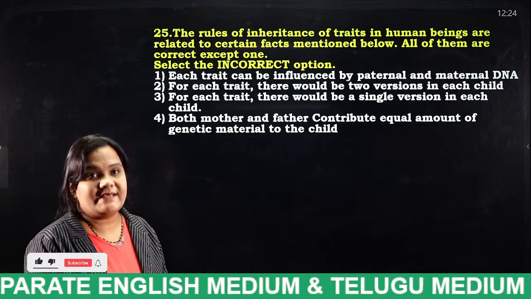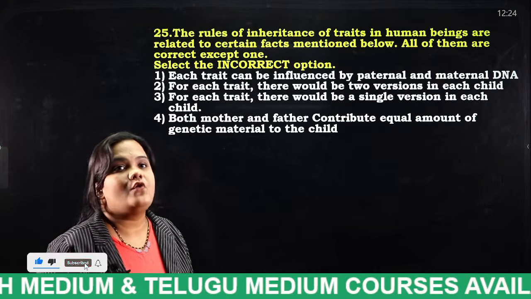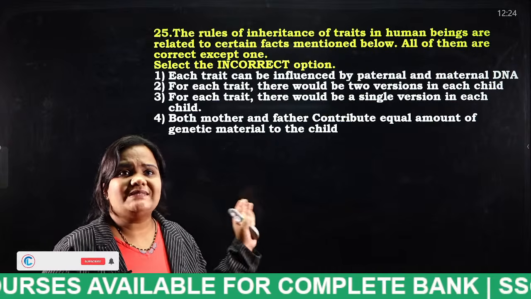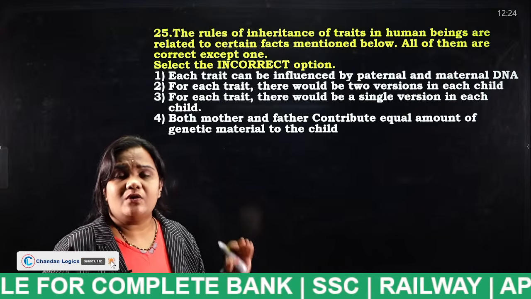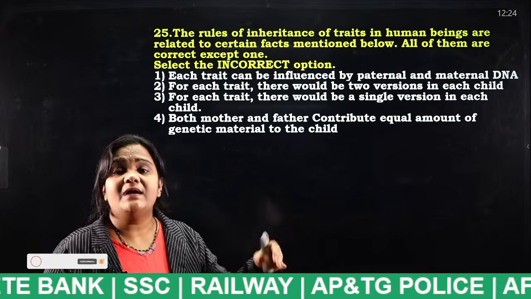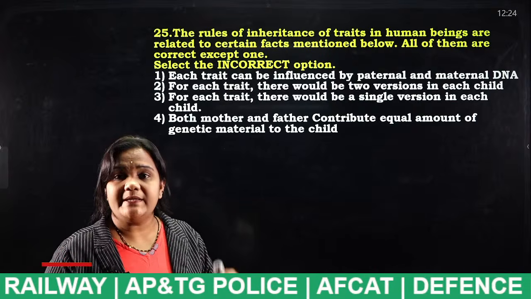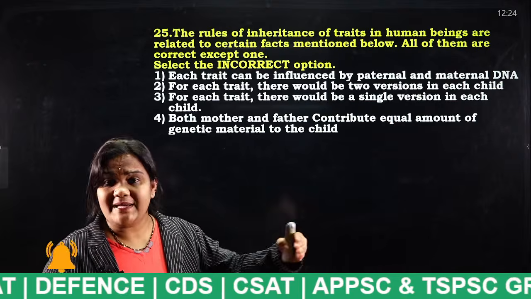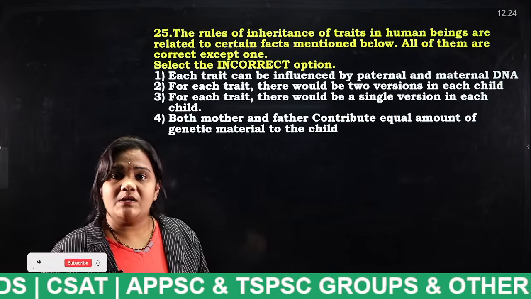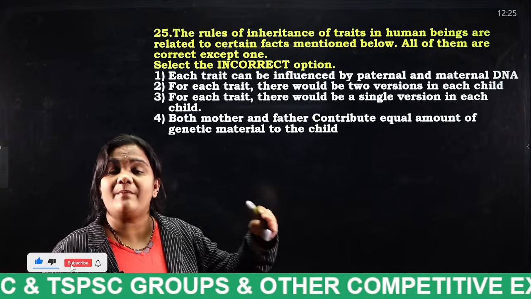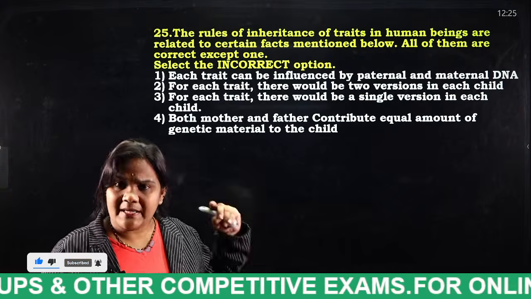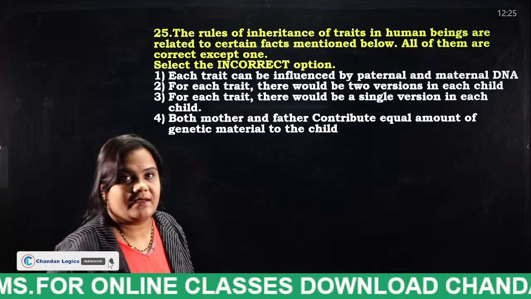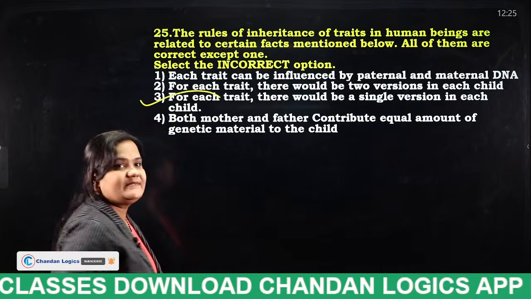So tell me students, yes, bending towards the sun, that is nothing but phototropism. Yes, very good Chinni. So what is the answer for this question, students? The question is that they have given the traits in the human body. Traits are nothing but what? Lakshanalu. Okay, for each child, both parents' traits will be shared, so that the child is made up of two versions. But in option 3, they have given that the child is made up of only one version. That is not the correct thing. Okay? Very good, students. Option 3 is the correct answer.